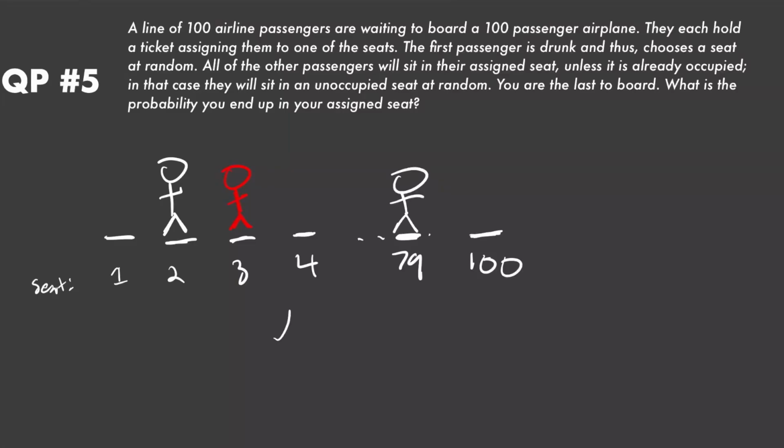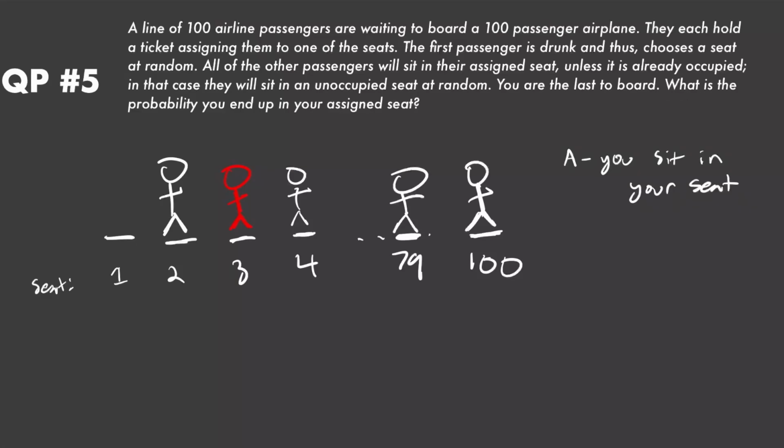Well, now person 4 boards, their seat's open, so they're going to sit in it. Everyone up to seat number 79 is going to board into their correct seat until it gets to person 79, who now sees that person 3 is in their seat. So again, person 79 has become the new drunk person, and they again will sit in an unoccupied seat at random. Let's say that person 79 sits in seat 100 just randomly, choosing from the remaining available seats. Well, that was your seat, so in this case, you're not going to be able to sit in your seat. So now let's actually solve the problem.